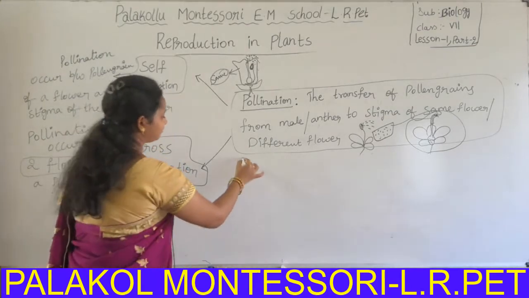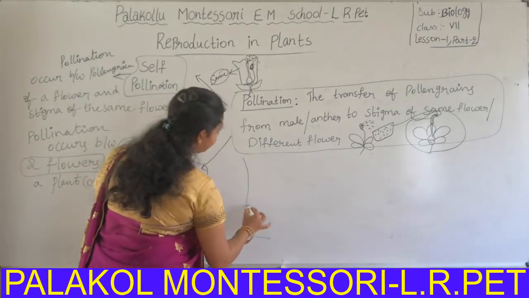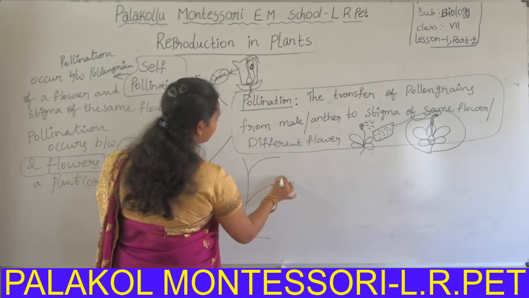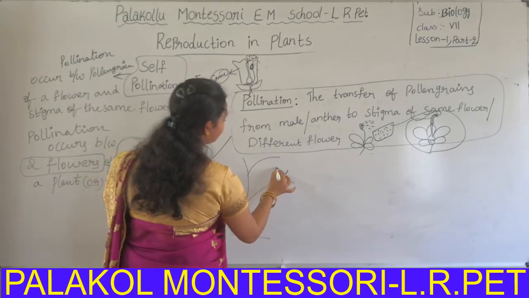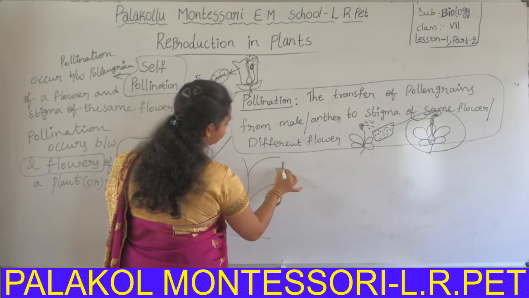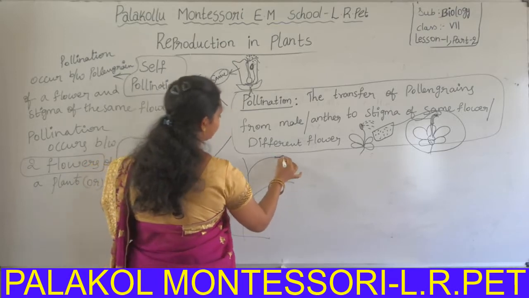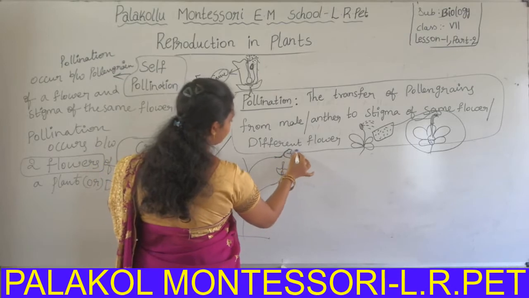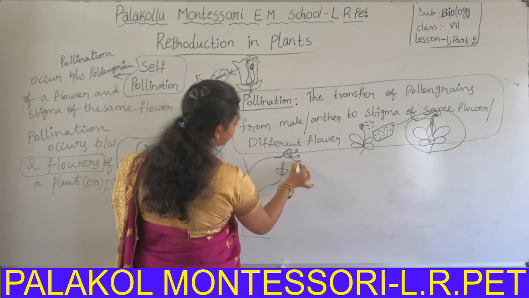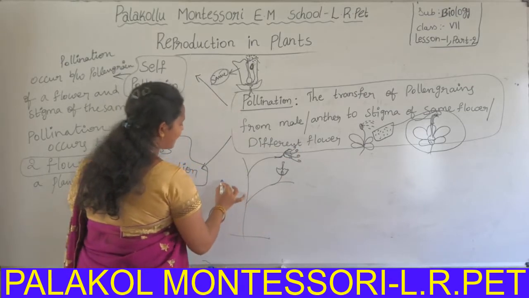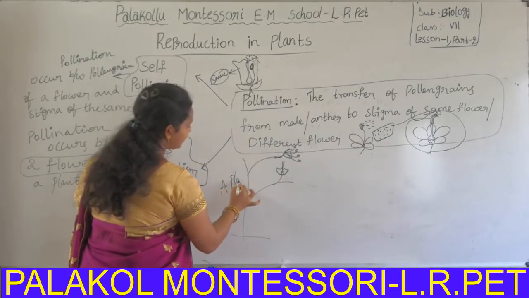That means it is a plant having a branch. In this branch, here it is a female flower, and here it has male flowers. This is one plant.